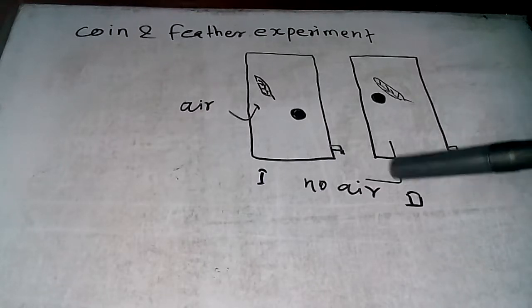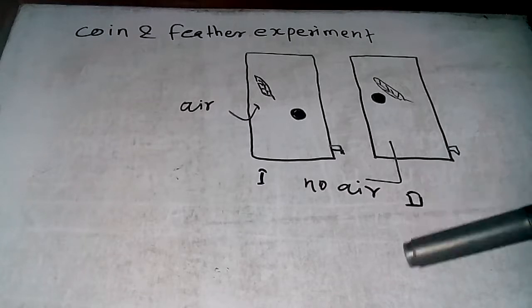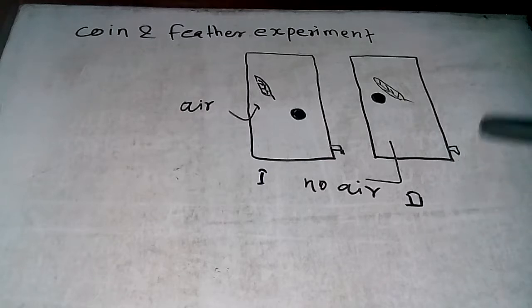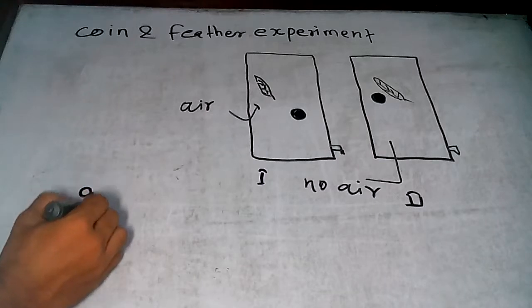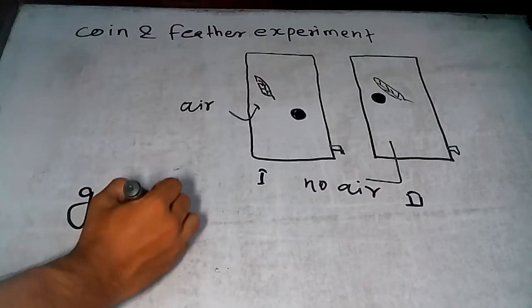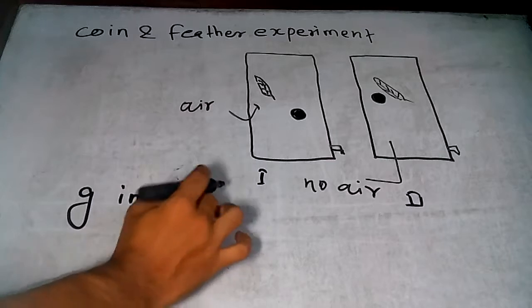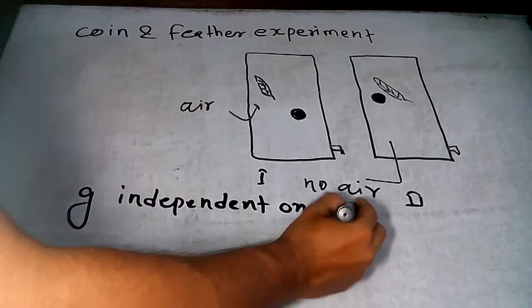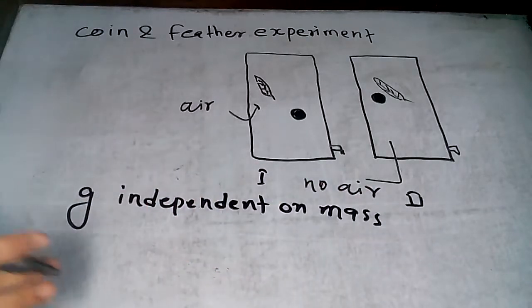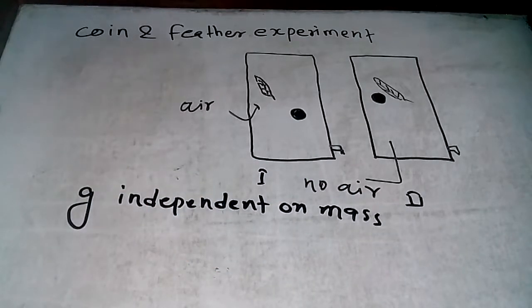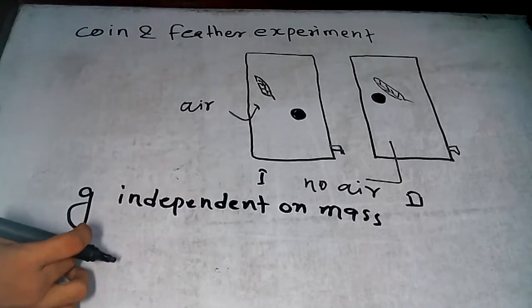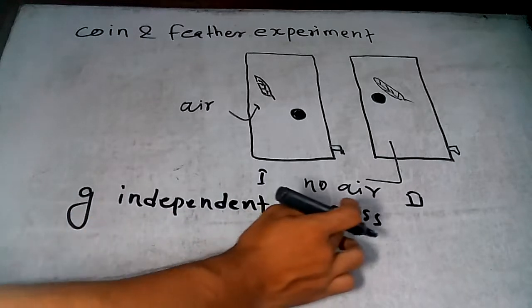Now sir, what is the idea of this experiment? Why should we perform this experiment? What is the importance of the experiment? From this experiment we found that the acceleration due to gravity is independent of mass. Clear or not? Because from this experiment, you can see that g, the acceleration due to gravity, is independent of mass